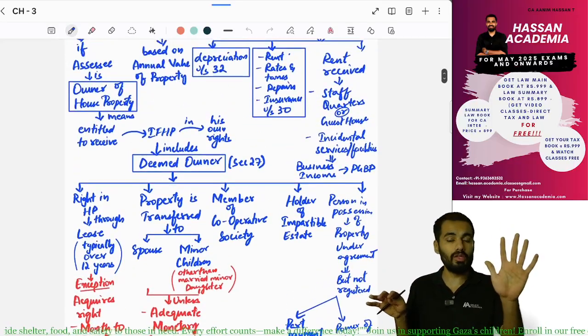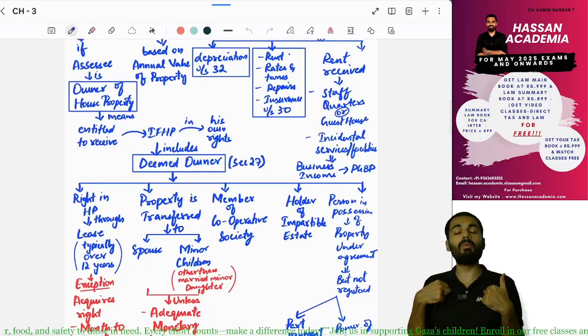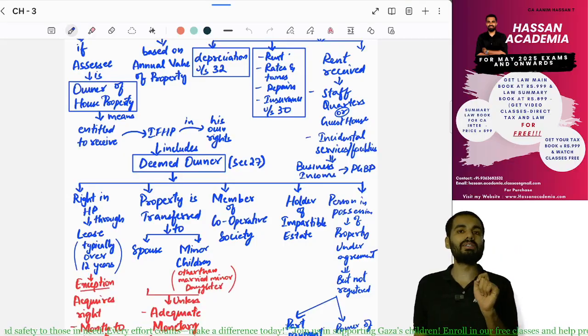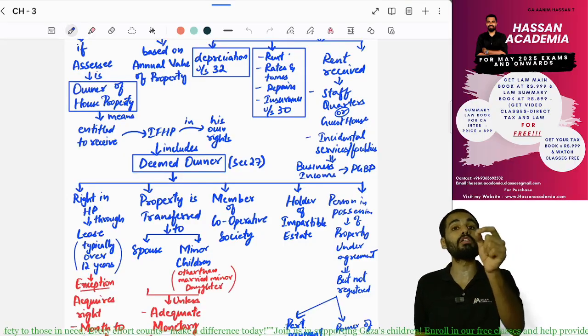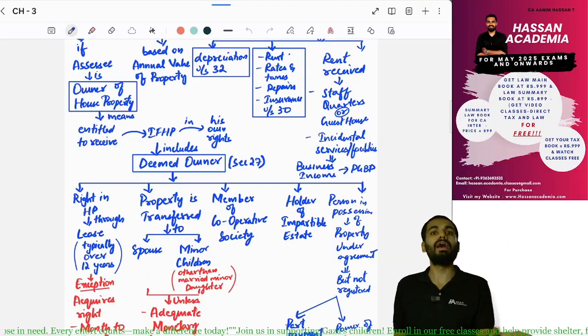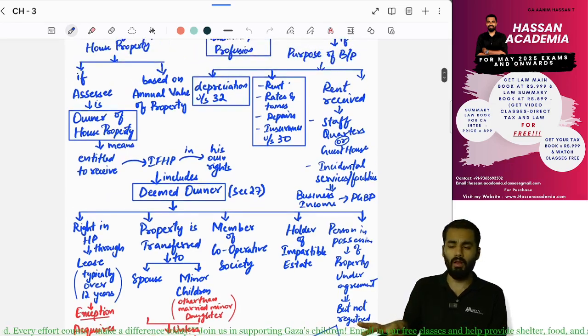So if you are the owner, or if you are the deemed owner, then this house property will fall under the head income from house property. And how will you charge tax for this? On the basis of net annual value, NAV. On the basis of net annual value, you will do the calculation. How, we will see in the next topic.